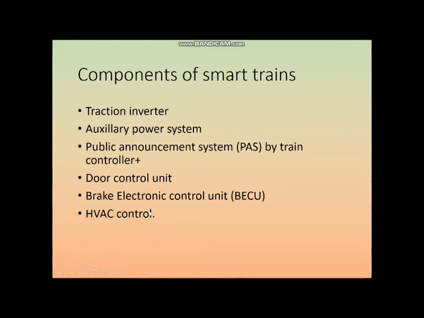This controlling is also done by means of the smart train system. It can be done either centrally or by the loco pilot who is present.